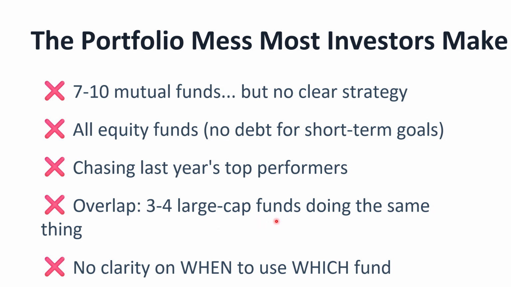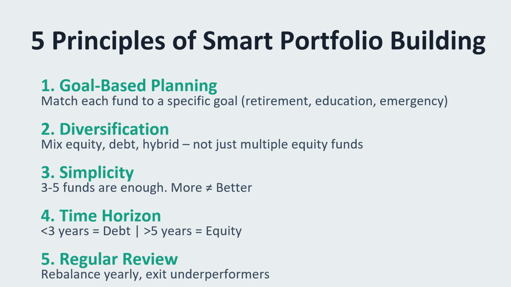Overlap. 3 to 4 large cap funds doing the same thing, or 2, 3 small cap funds or mid cap funds, which will have similar stocks, right? So avoid such mistakes. No clarity on when to use which fund. These are common mistakes. Now let's see 5 principles of smart portfolio building.